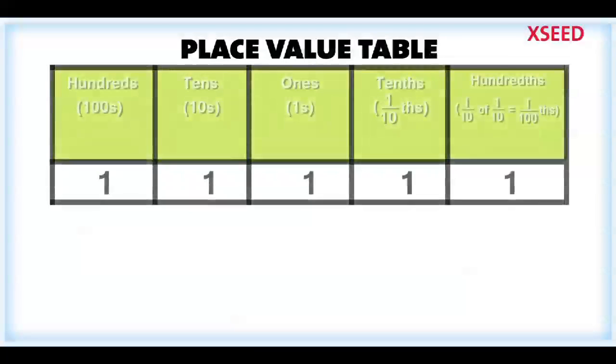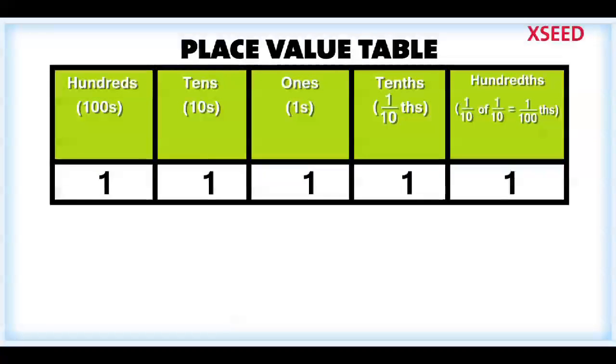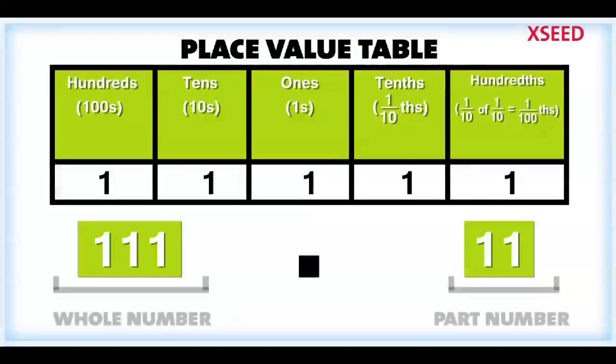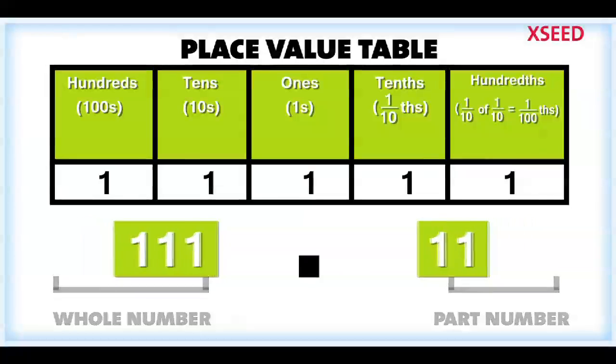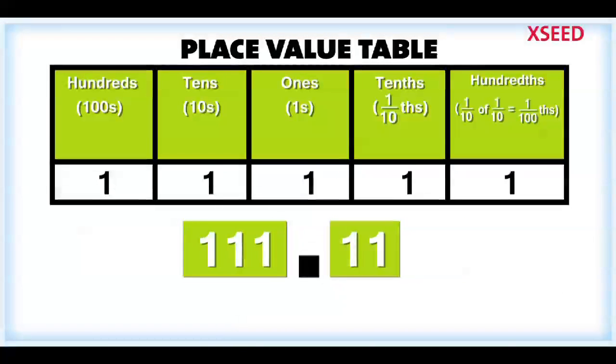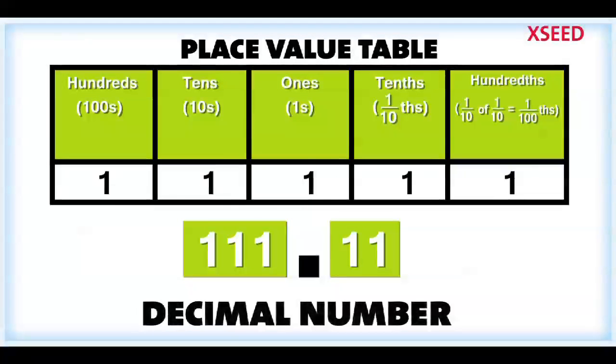Hence, the place value table can be extended as hundreds, tens, ones, tenths, and hundredths. This number is a combination of a whole number and a part number. So, it will be written as 111.11. Such a number is called a decimal number.